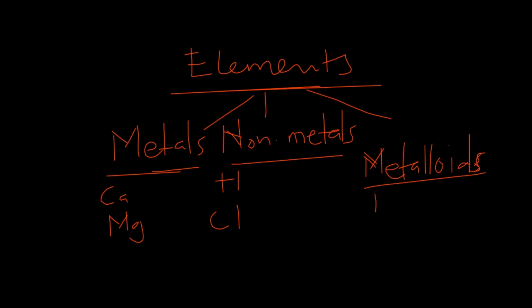Now look at compounds. So compounds, they are usually formed when more elements or atoms join. So we have, let's say, sodium combining with chlorine to form the compound sodium chloride.